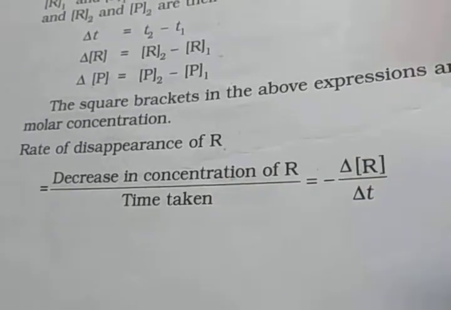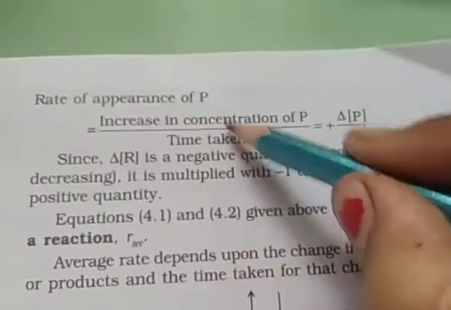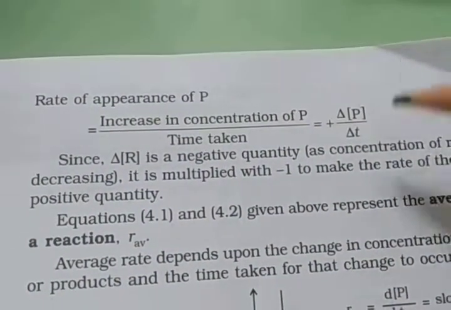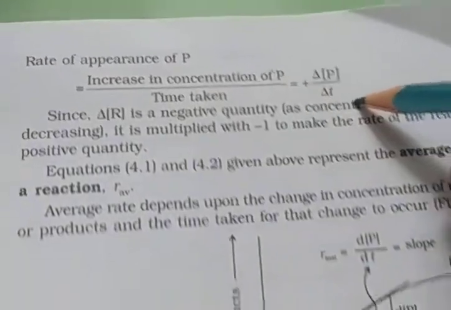Okay, and in a similar way, for the product concentration increase, the formula is the increase in the concentration of the product divided by time taken. So it is plus, for increase: plus delta P upon delta T.